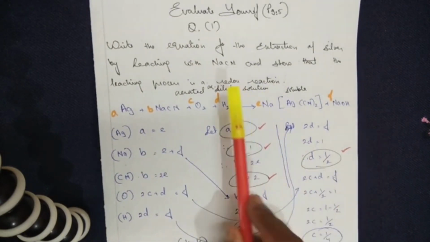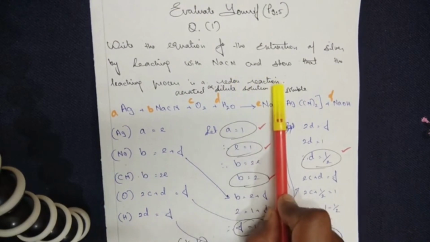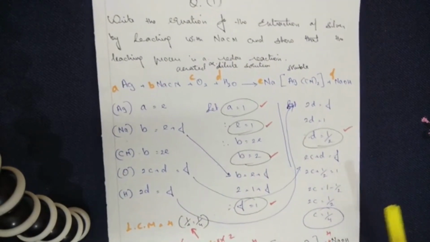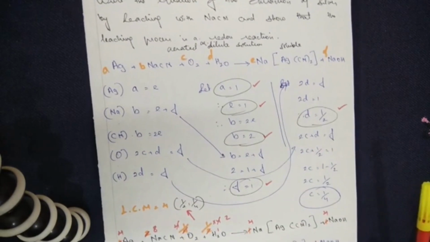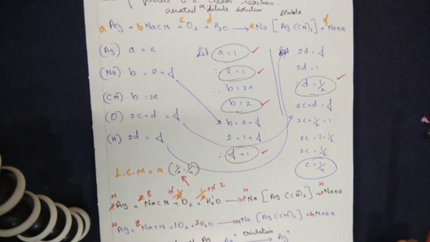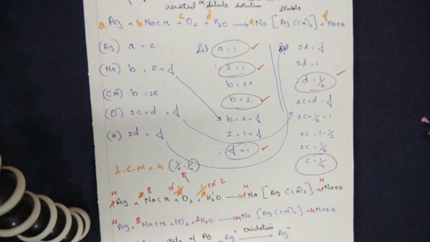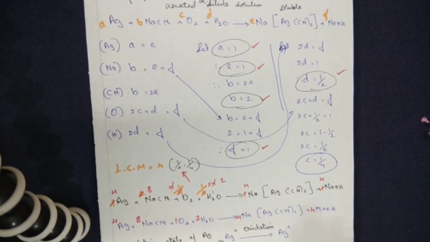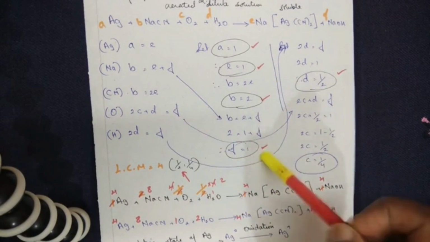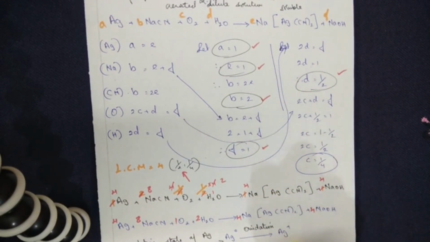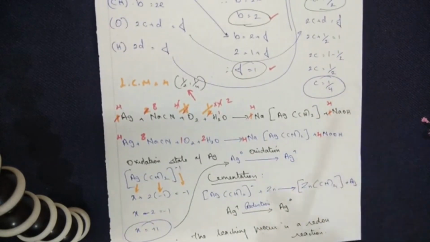Now, one more question that is given to you all. Find out if it is a redox reaction. If you remember the electrochemical principles, I kept on repeating: a redox reaction is a reaction in which oxidation also takes place and reduction also takes place. You need to show how you are going to prove it's a redox reaction. Coming back to the question.